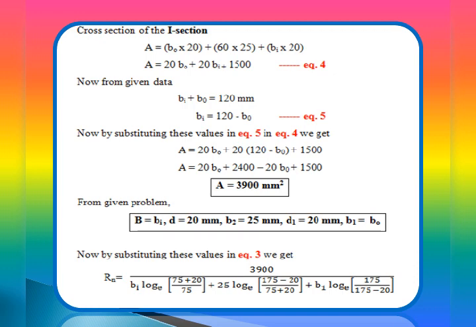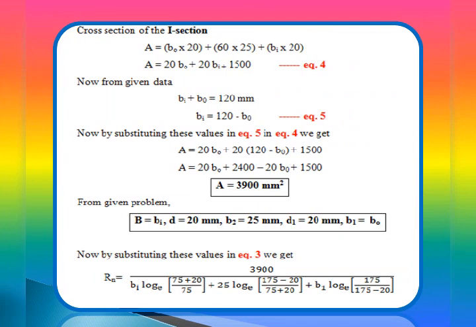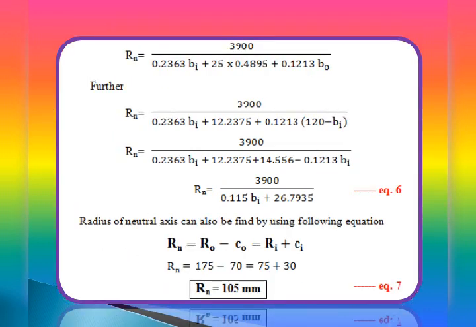Substituting these values in equation number 3, we get Rn equal to 3900 divided by [Bi log to the base e (Ri plus D) divided by Ri, that is (75 plus 20) divided by 75, plus B2, which is 25, log to the base e (R naught minus D1, that is 175 minus 20) divided by (Ri plus D, that is 75 plus 20), plus B1, which later we will replace by B naught, into log to the base e R naught divided by (R naught minus D1), that is 175 divided by (175 minus 20)].